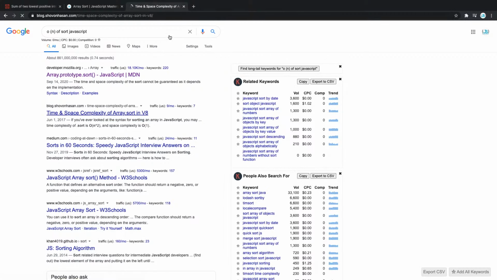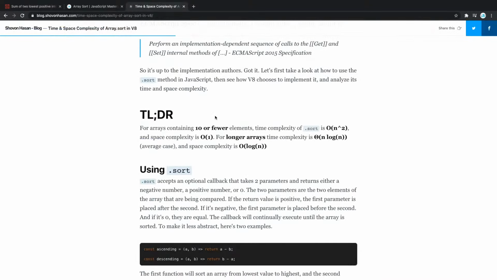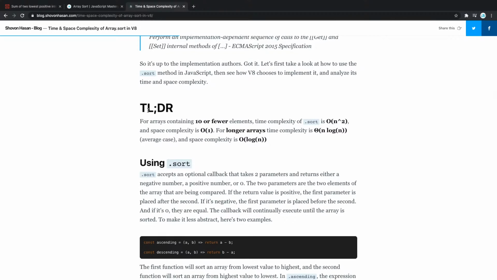It's always interesting learning these complex things. This is more complex than simply solving the exercise. So yeah, there we have TLDR. Too long, didn't read, we just got the explanation. So in this case, for arrays containing 10 or fewer elements, time complexity is .sort. So what we can do is, it's O of n squared, and space complexity is O of 1.